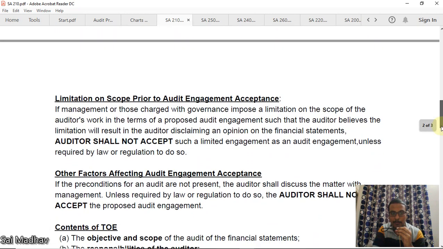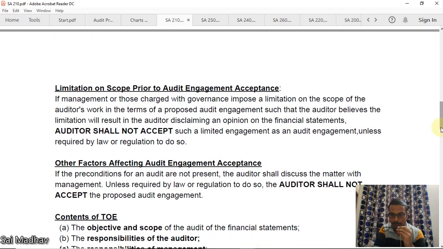Now, limitation on scope prior to audit engagement acceptance. You have not accepted the engagement until now, and there is some limitation placed. Limitation means there is a restriction of scope. If the auditor believes such a limitation would lead him to disclaim an opinion, then he shall not accept the audit. That means if you accept with that limitation, you would have to disclaim an opinion, so in that case you will not accept it at all.